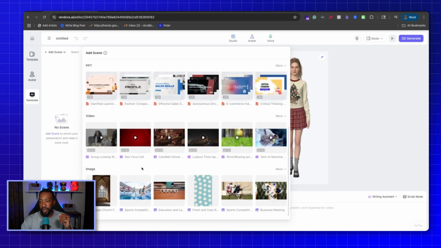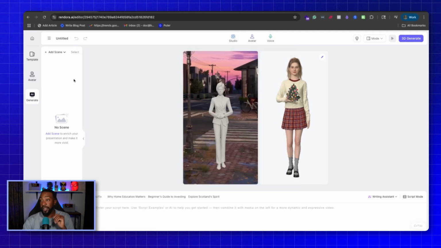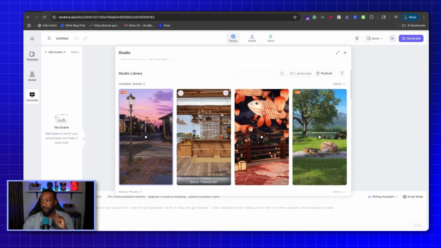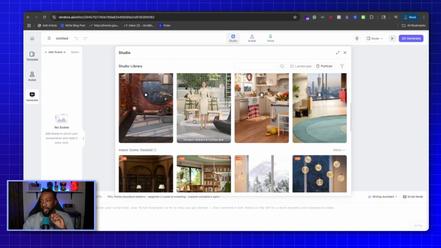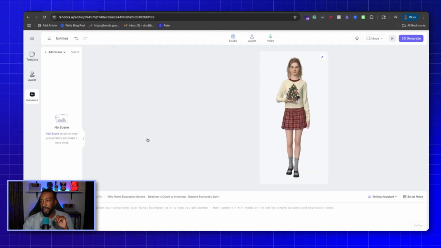So I can go for an image, I can go through a video, all those things. So first we're going to look at how we could add the scene or add the background. We can first go to a studio right here, and we can decide on what we're going to do. Now again, we're in portrait mode, so we can decide the background. Where do we want this to be located? So just think about that. I'm just going to have it more in the library.